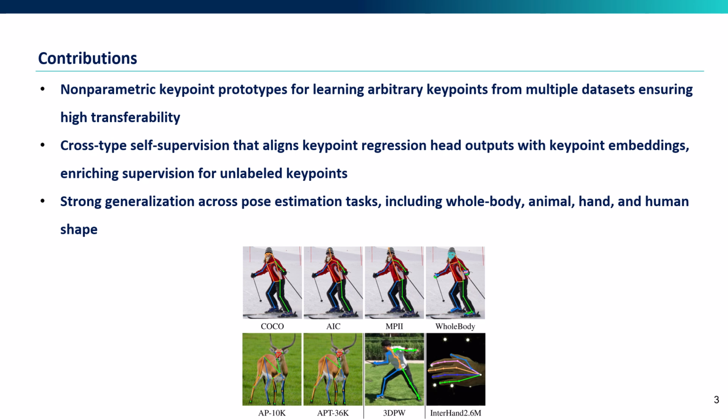We present three main contributions. First, we introduce nonparametric keypoint prototypes for learning arbitrary keypoints from multiple datasets, ensuring high transferability. Second, we propose cross-type self-supervision that aligns keypoint regression head outputs with keypoint embeddings, enriching supervision for unlabeled keypoints. Third, we show strong generalization across pose estimation tasks, including whole body, animal, hand, and human shape.